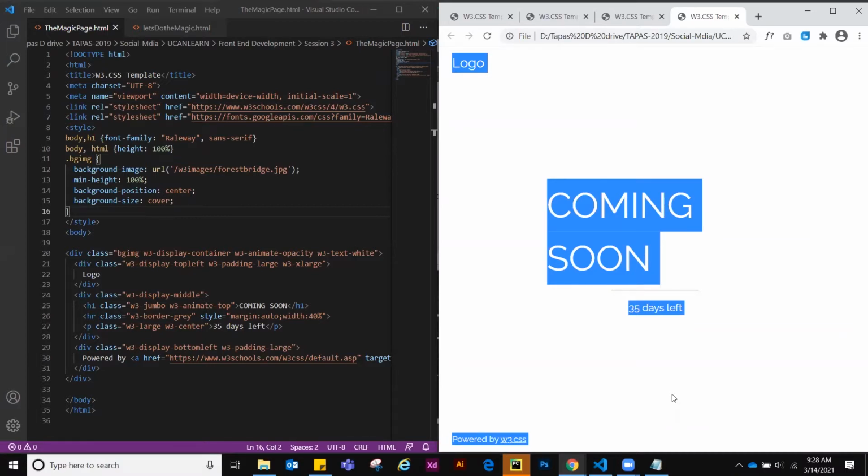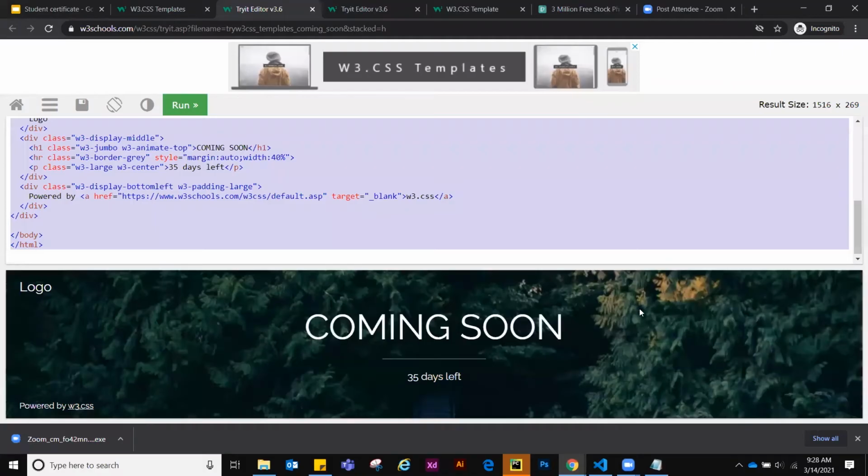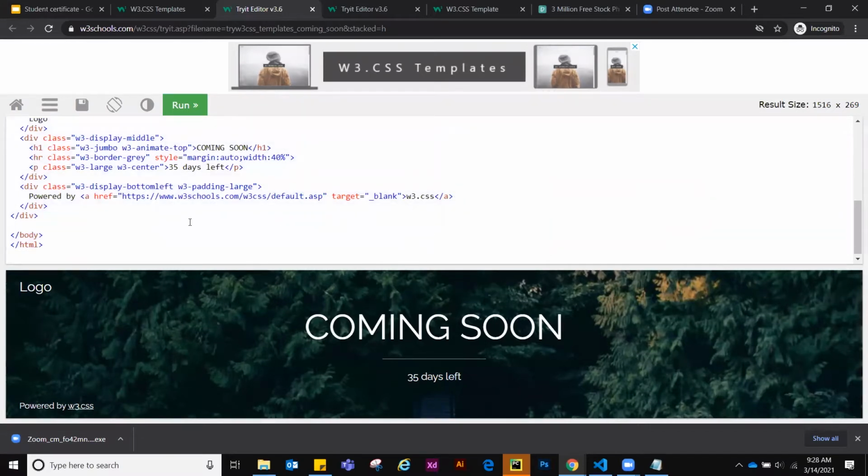Maybe the background image is not saved in your system. Yes, you are right. Pretty close. Background image. See, the only difference between these two templates is the image. The problem is that they are not getting this image. If I can somehow put this image in my folder, then automatically this page will start appearing. Is it clear, or do you have confusion?